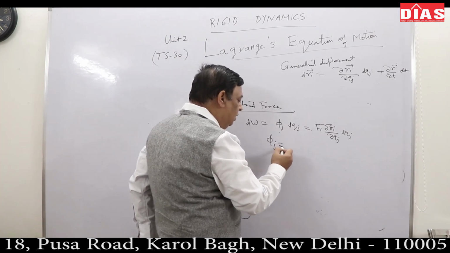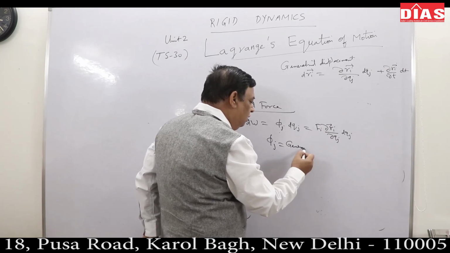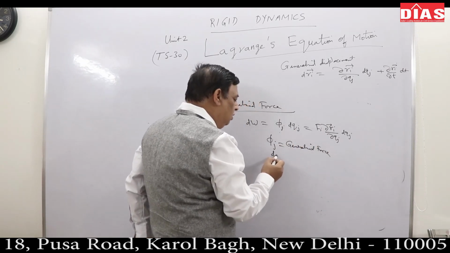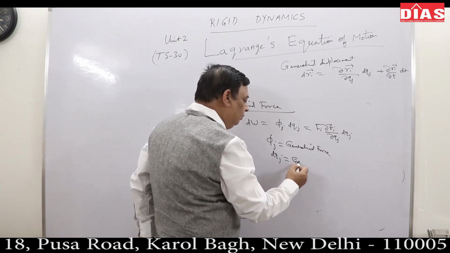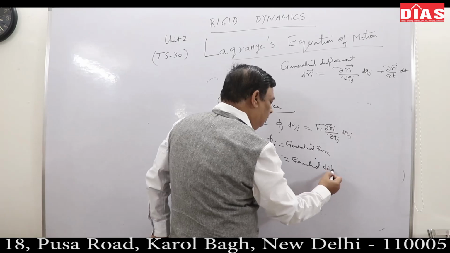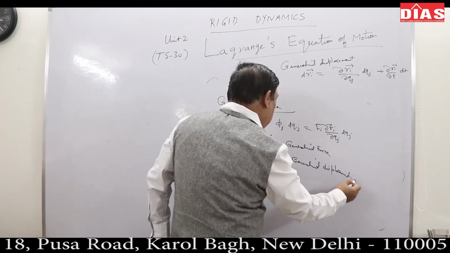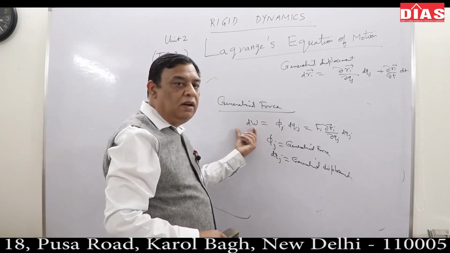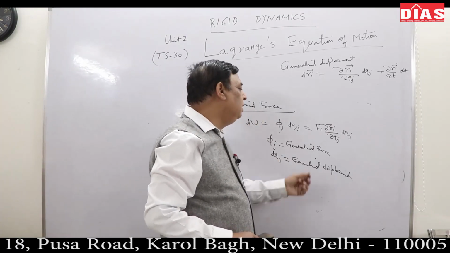Phi j is called my generalized force. dqj is your generalized displacement. So phi j dqj dimensionally is that of work done. How can I write phi j dqj?